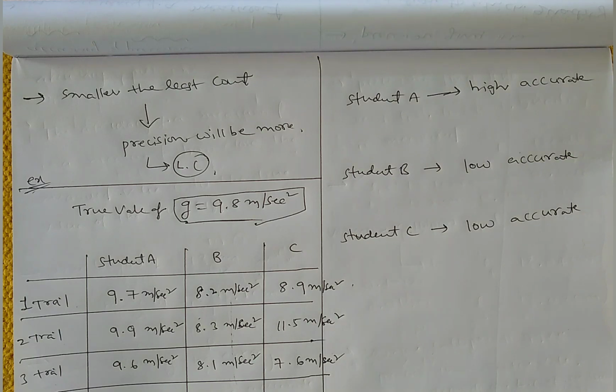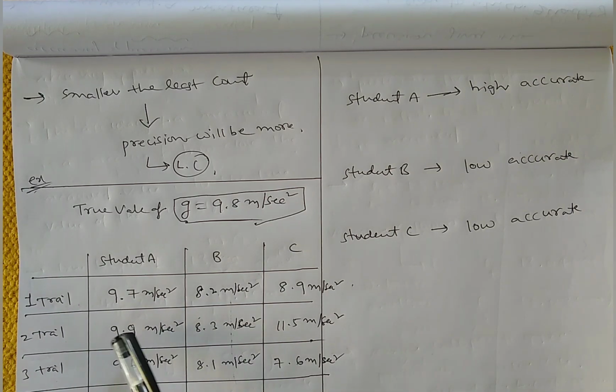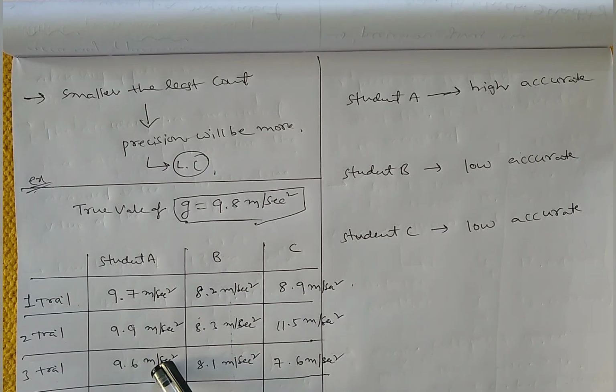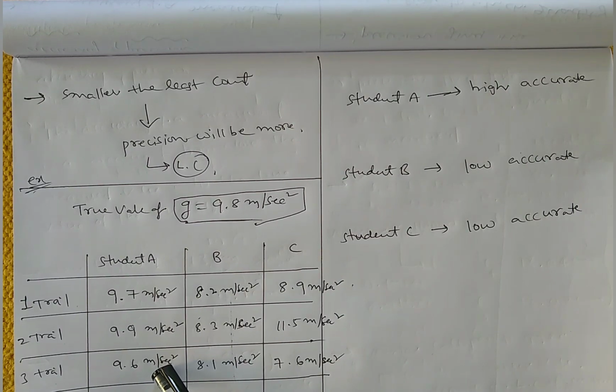Right. Now what about the precision? Precision is also important. Observe here, in case of student A, the readings are 9.7, 9.9, 9.6. All these readings are near to each other, that means precision is high.